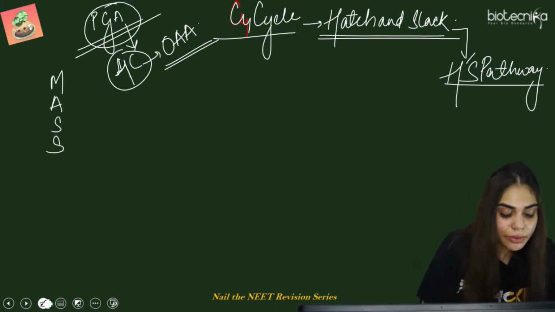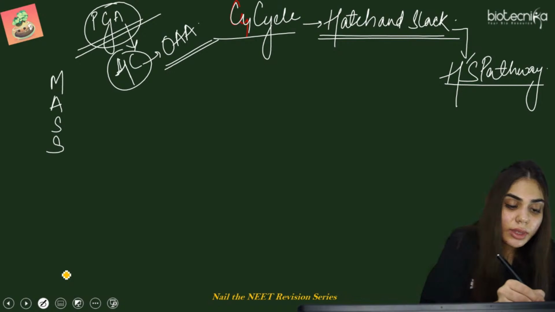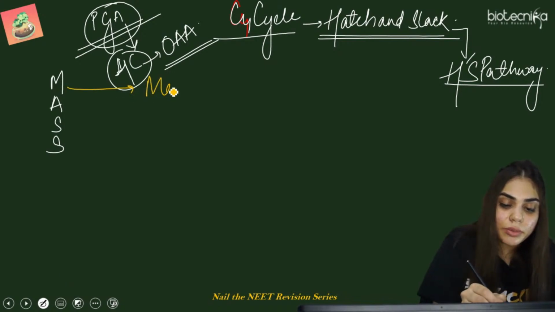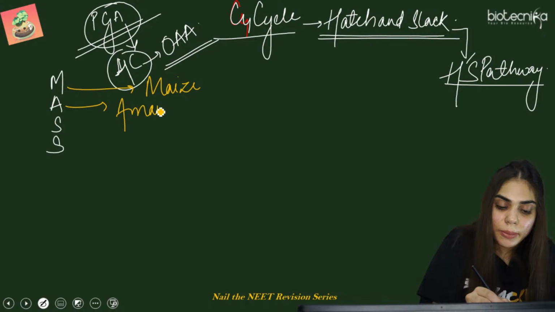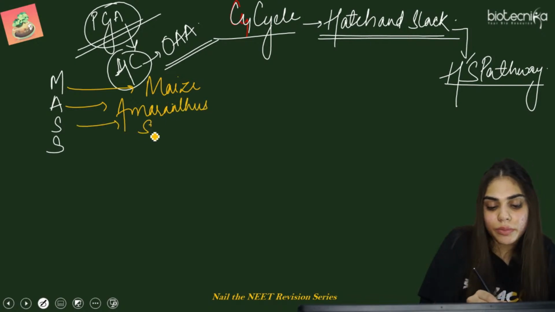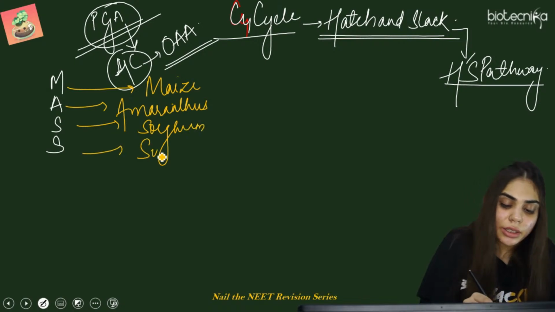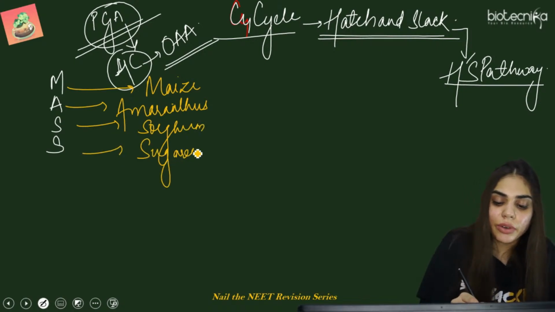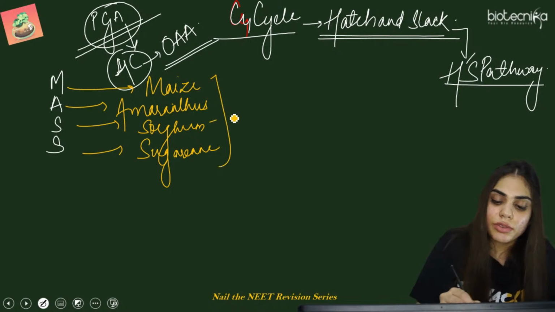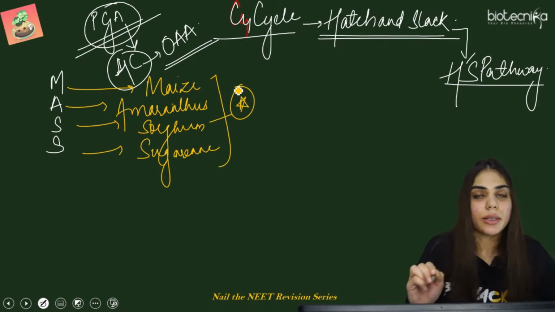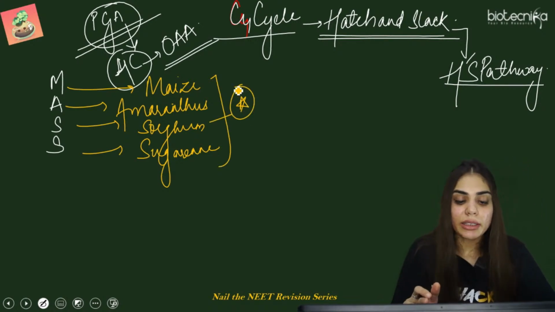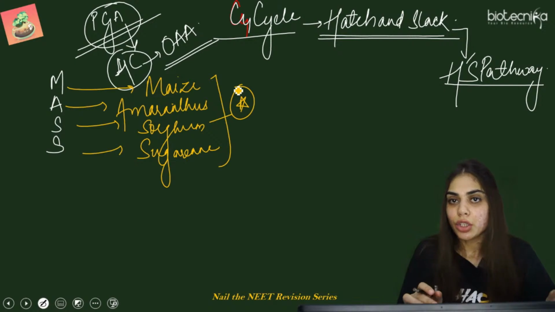The MASS here represents M for maize, A for amaranthus, S for sorghum, as well as sugarcane. You have a question from these examples, so just make a star mark. So maize, amaranthus, sorghum, as well as sugarcane.